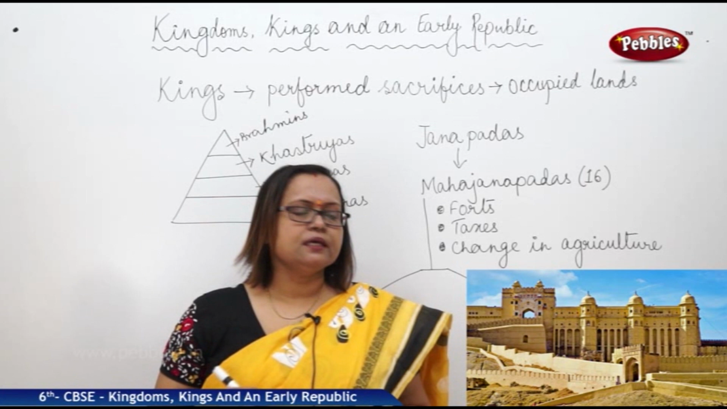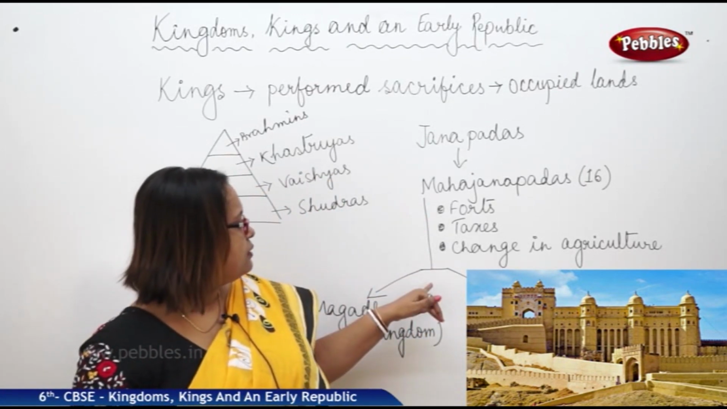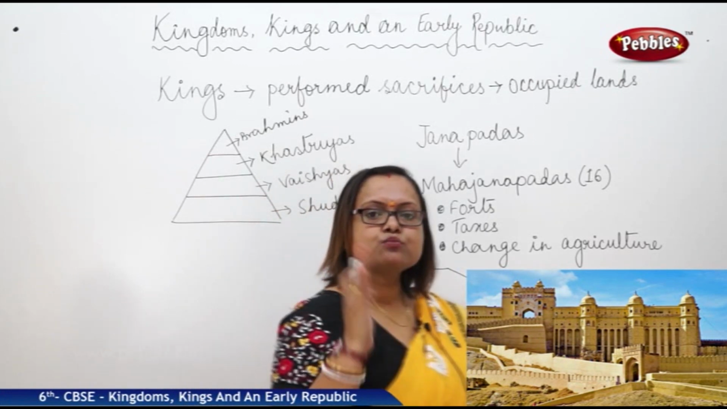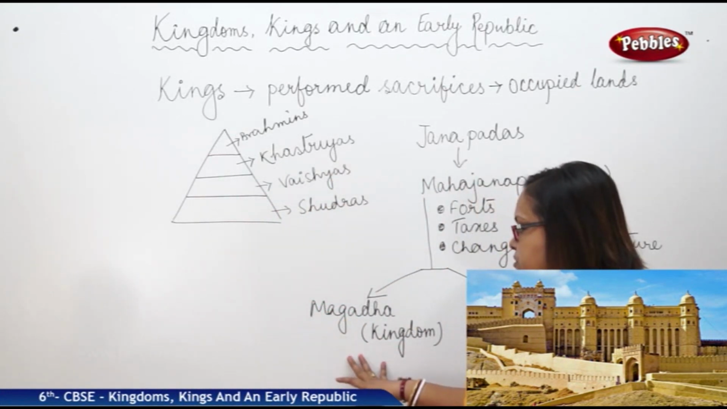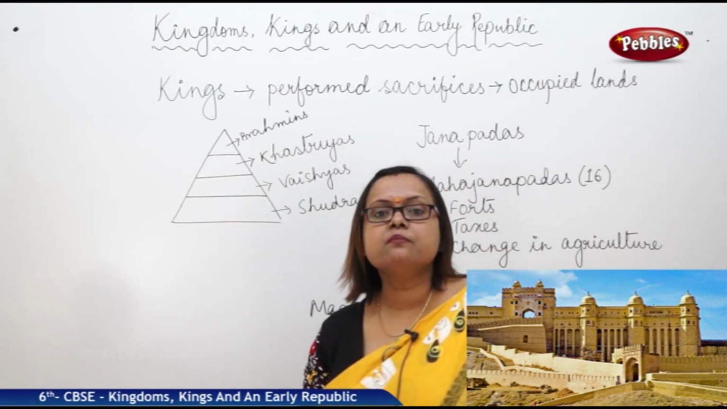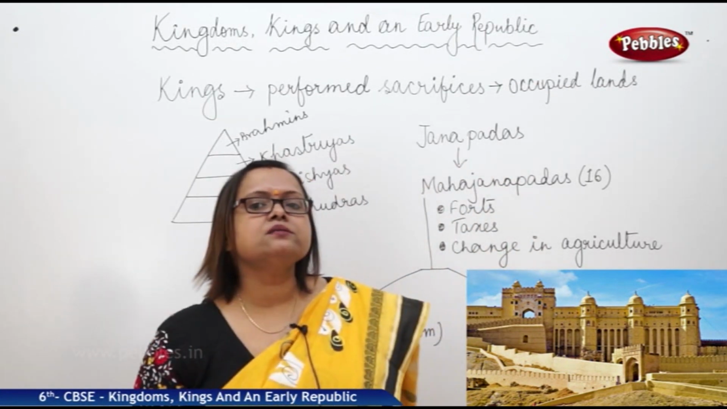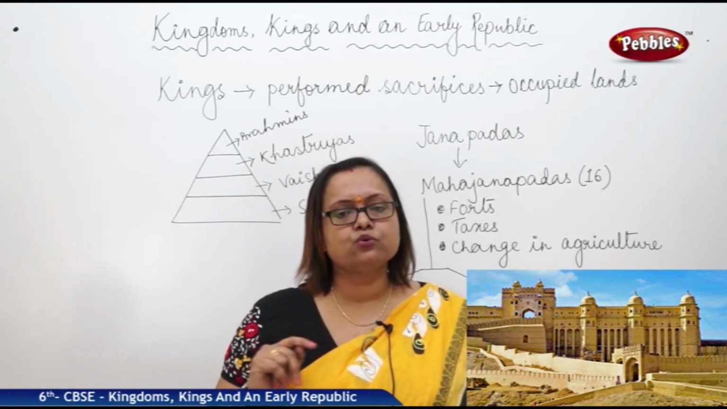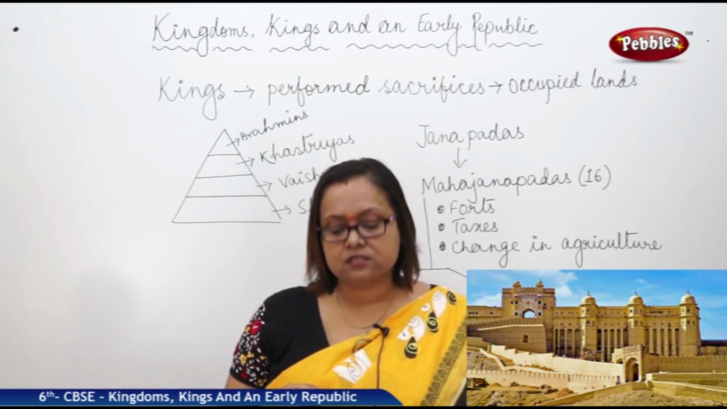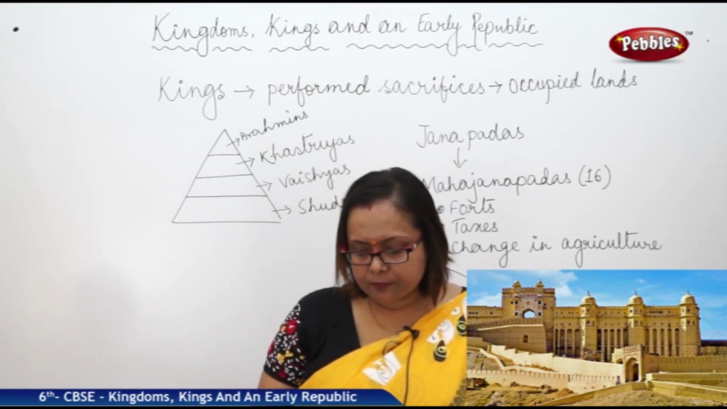We will now see the two major types of Mahajanapadas. Of the 16 Mahajanapadas, mostly they were kingdoms. Kingdoms we have already discussed. One of the major kingdoms was Magadha. Magadha was ruled by two major rulers, Bimbisara and his son Ajatasattu.